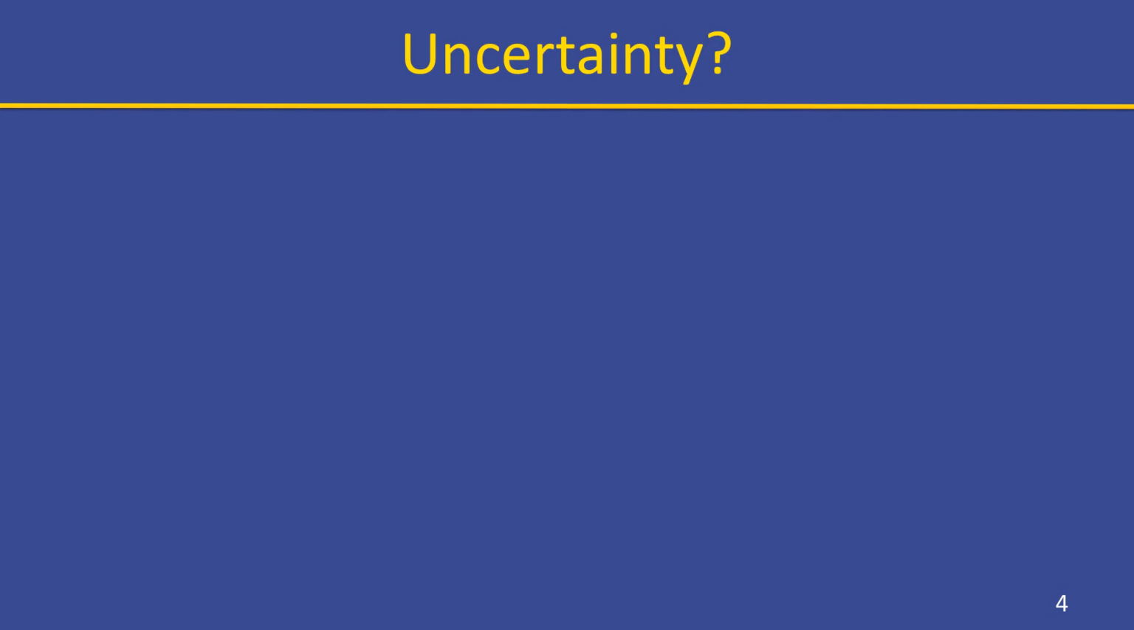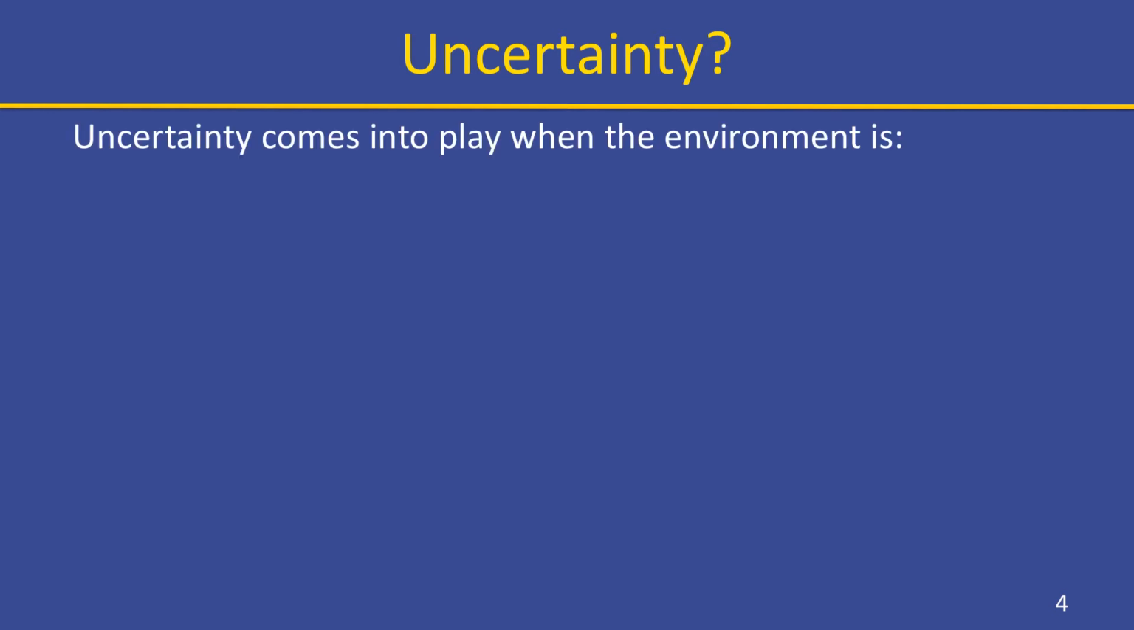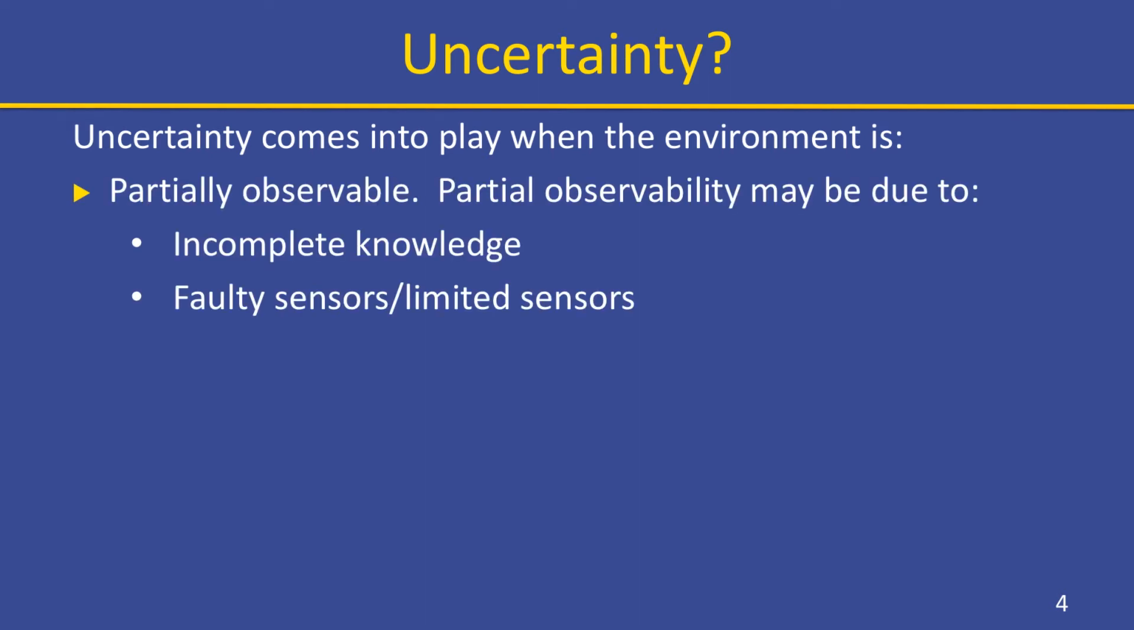So, where does uncertainty come from? Uncertainty comes into play when the environment is partially observable. Partial observability may be due to incomplete knowledge. Our agent just does not know what's going on in the other room. Or it can also be due to faulty sensors, right? Our agent sensors are not perfect.